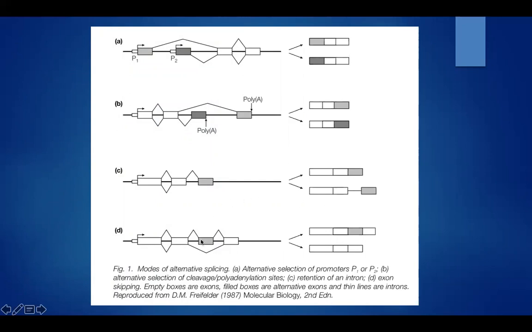And the fourth one is exon skipping. At this point it is going to cleave when we are removing an exon. As we studied previously, in some cases exons are removed. So in this state, we can keep the exon or we can remove this exon.